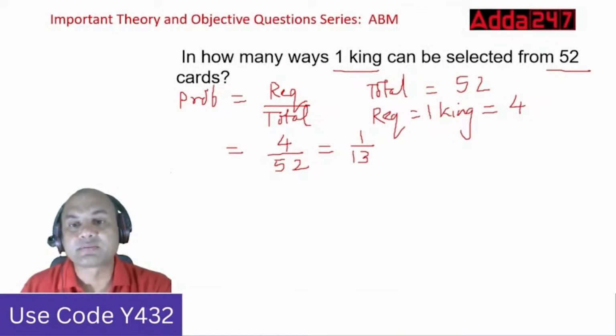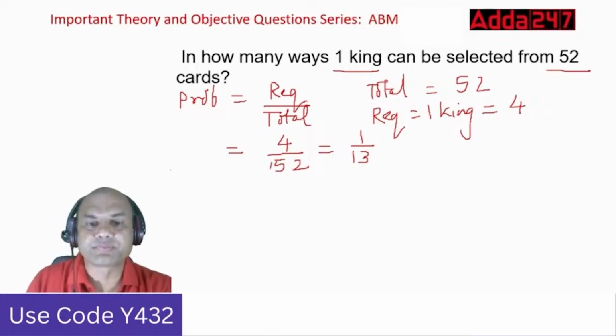What is the answer? 1 upon 13, right? So it is 1 upon 13. 0.07, right? So it is 0.07.